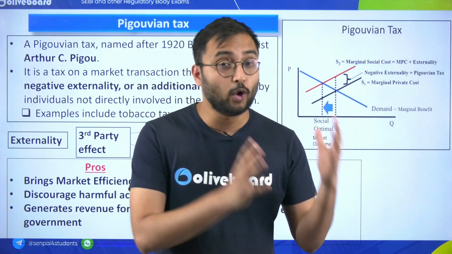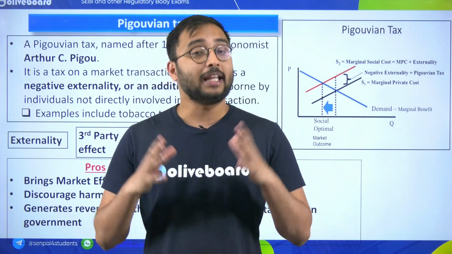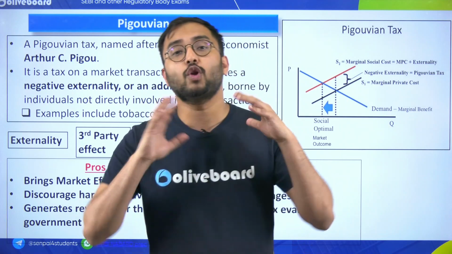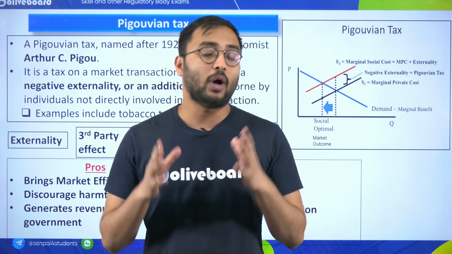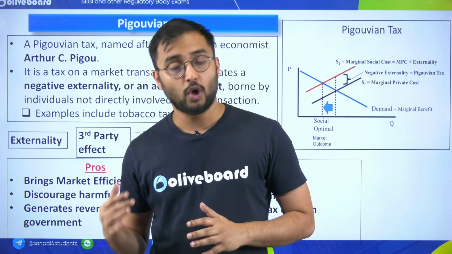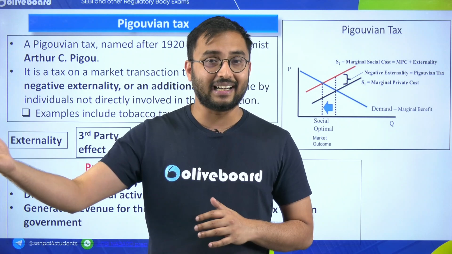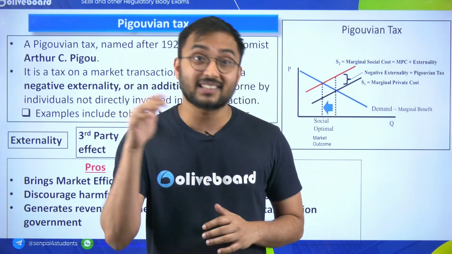Let's try to understand Pigouvian tax through an example. Imagine that you are in a public space full of a crowd of women, children and old people. You also have a person beside you, who goes to a shop, buys a cigarette, comes back and starts smoking in the same crowd.